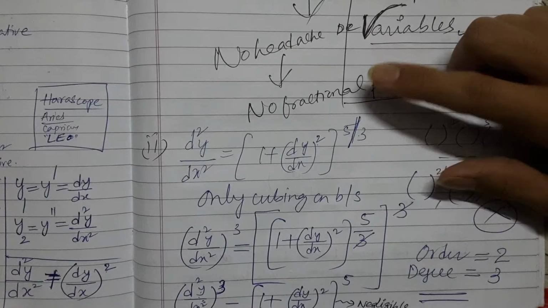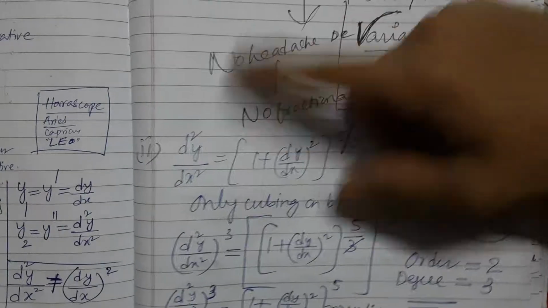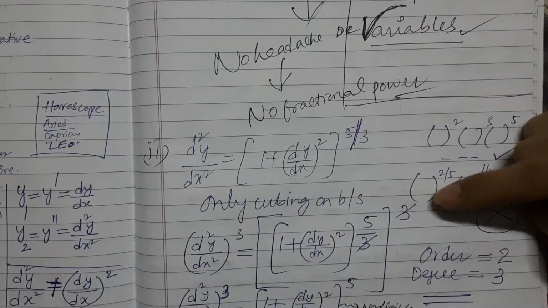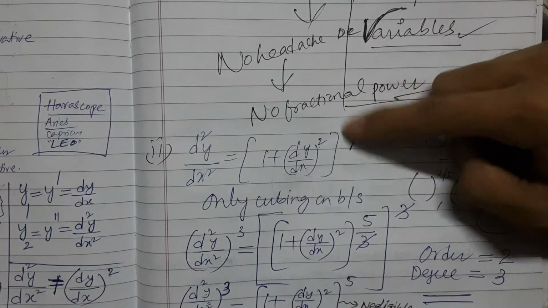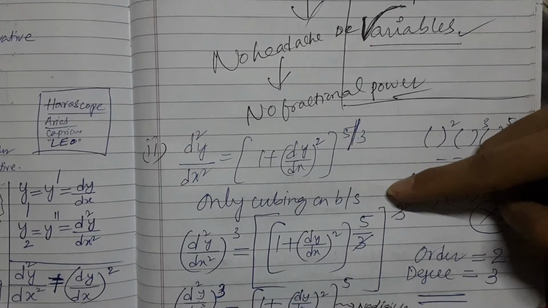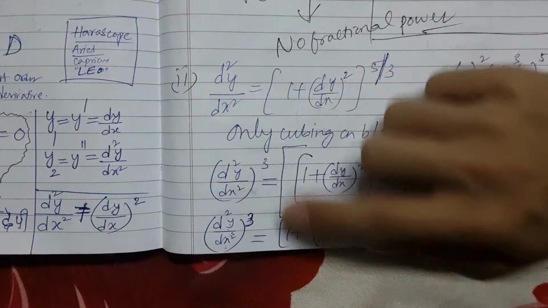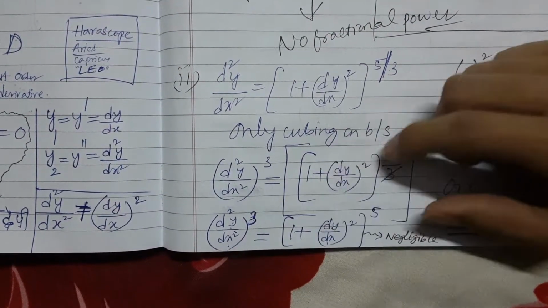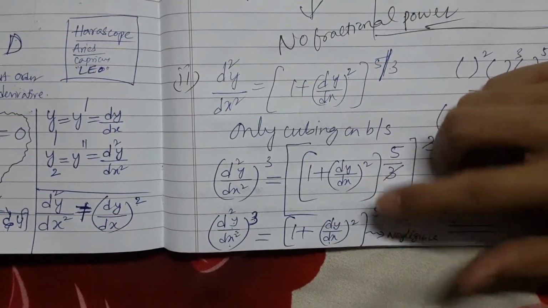So we take whole power 3. Here we take whole power 3 for the entire equation. Here only this is there, so whole power 3, and here the entire equation whole power 3. Whole power 3 cancels. This is already in a bracket, over this 5 by 3, over that whole thing take 3. 3 cancels, and 5 is left. After 5 is left, we take this whole thing as d square y by dx square whole cube, equals bracket 1 plus dy by dx whole square, whole power 5.